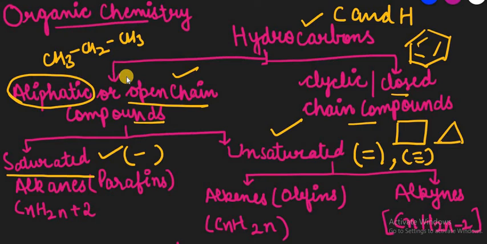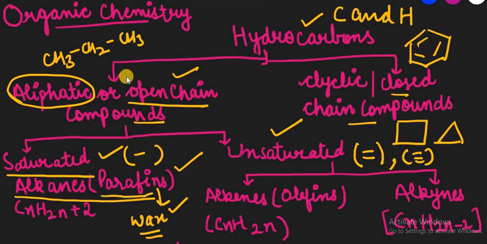Saturated organic compounds contain one category: alkanes. The general formula for alkanes is CnH2n+2, that we already discussed, and another name for them is paraffins. Paraffin is a kind of wax, and all the small members of these alkanes have the property of a waxy substance. That's why this category of alkanes comes under paraffins.